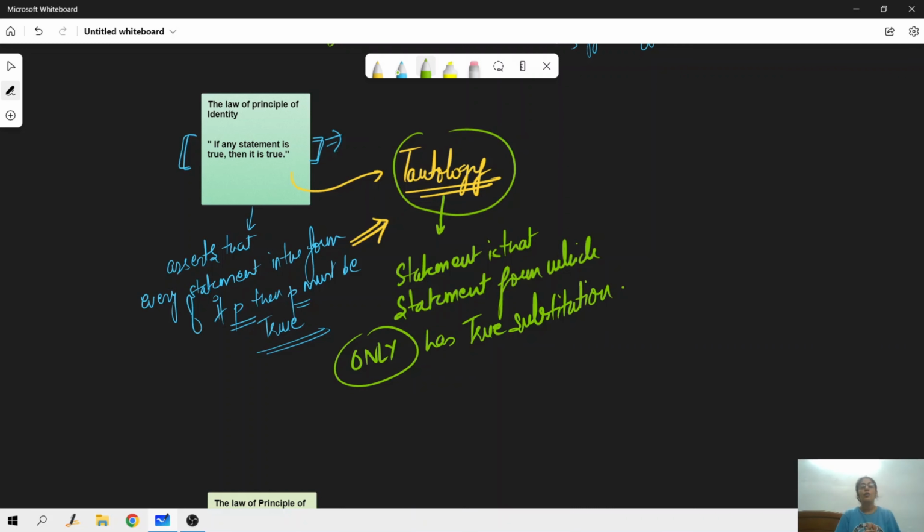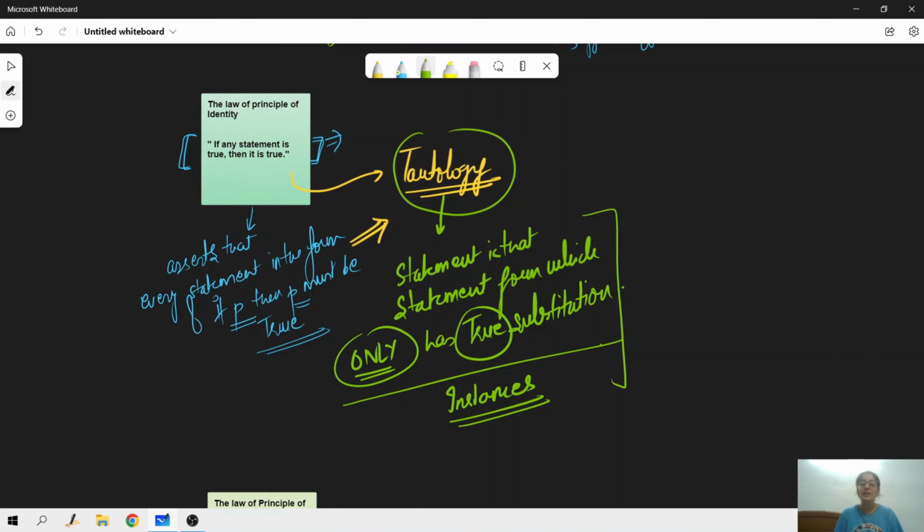The substitution could either be true or false, but a tautologous statement, or a tautology, is where we only have true substitutions. You can also put it as a statement form which only has true substitution instances. Just remember this. This is what makes it a tautologous statement.